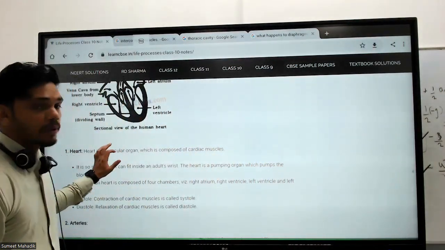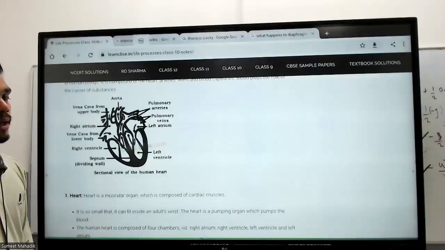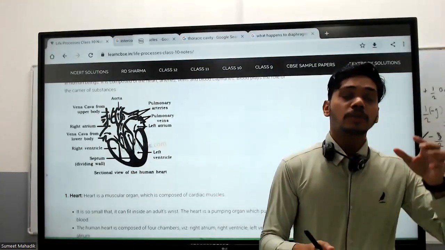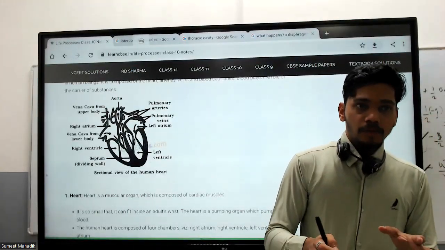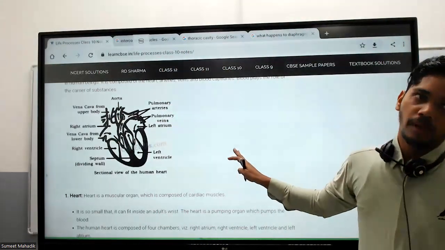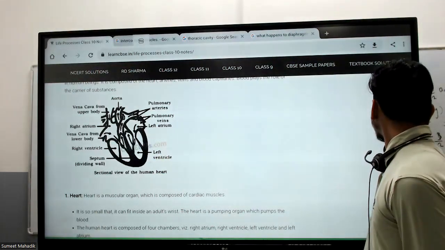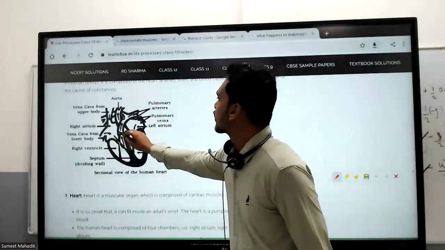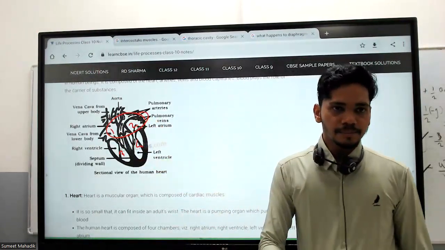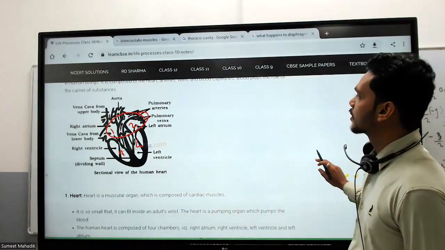Okay, so we are talking about the heart system. When you talk about the heart system, you know heart is a what? A pumping organ. The moment I say pumping organ means what? It's going to give the blood from one part, that is from heart, it goes all over the body. Now we talk about it as a four chamber one. So the moment I say it's a four chamber one, that means this is first chamber, second, third, and the fourth. These two are called the atrium, and the downward ones are called ventricles. Very good. So we have just done this.